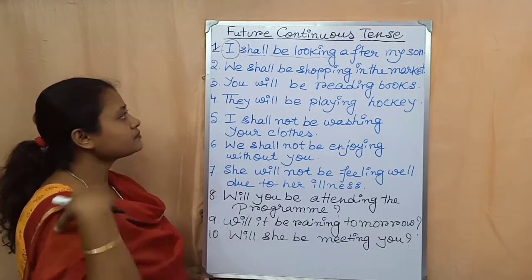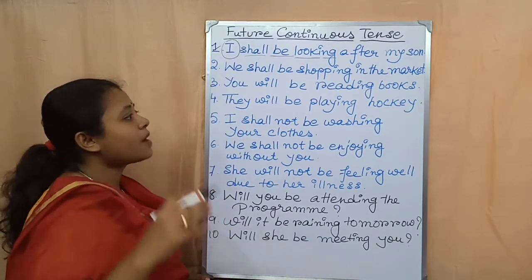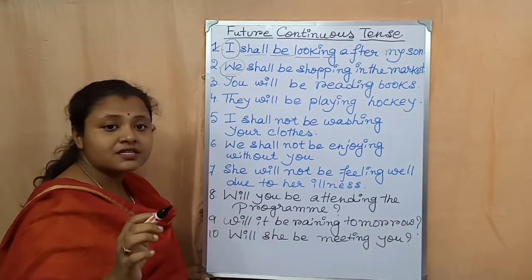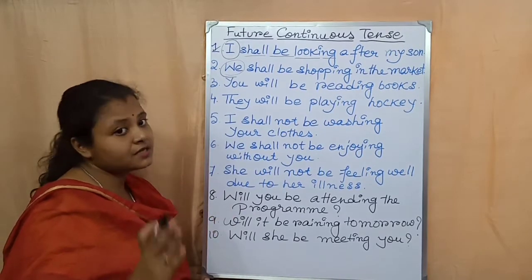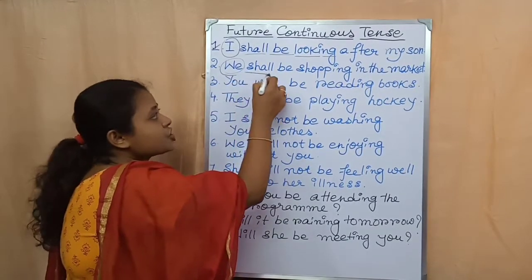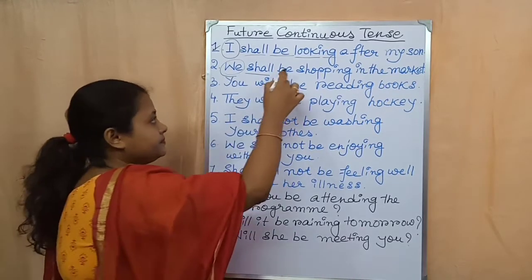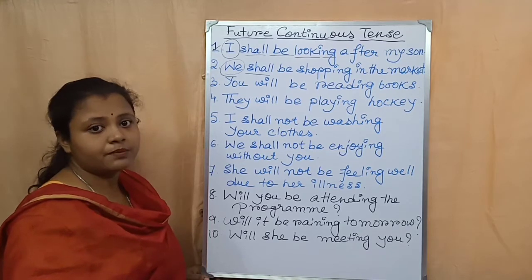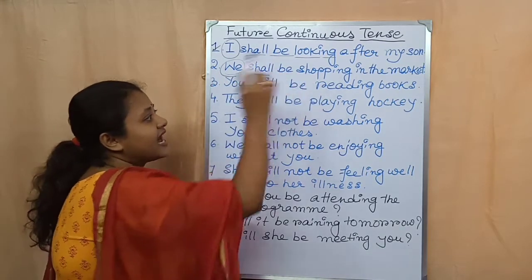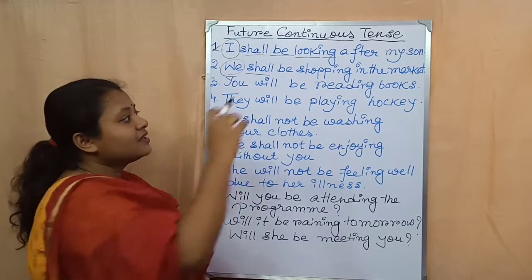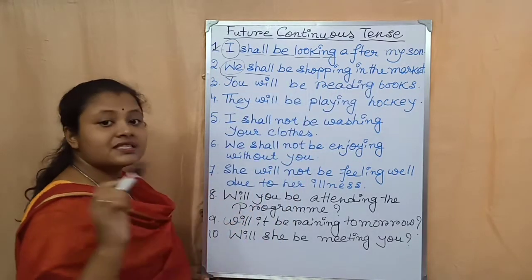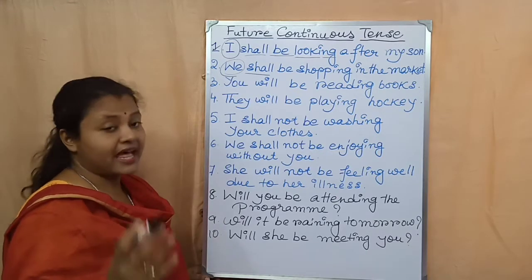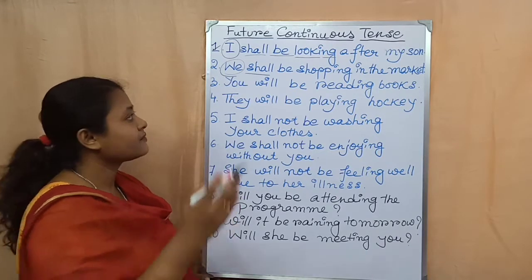Number 2. We shall be shopping in the market. Here we, it is a subject. It is first person but in plural number. After that, shall I have written. Then be. Then the present form of the main verb shop. Then I have added ing, shopping. Then the rest of the sentence. Then full stop, because it is an example of assertive sentence. We shall be shopping in the market.